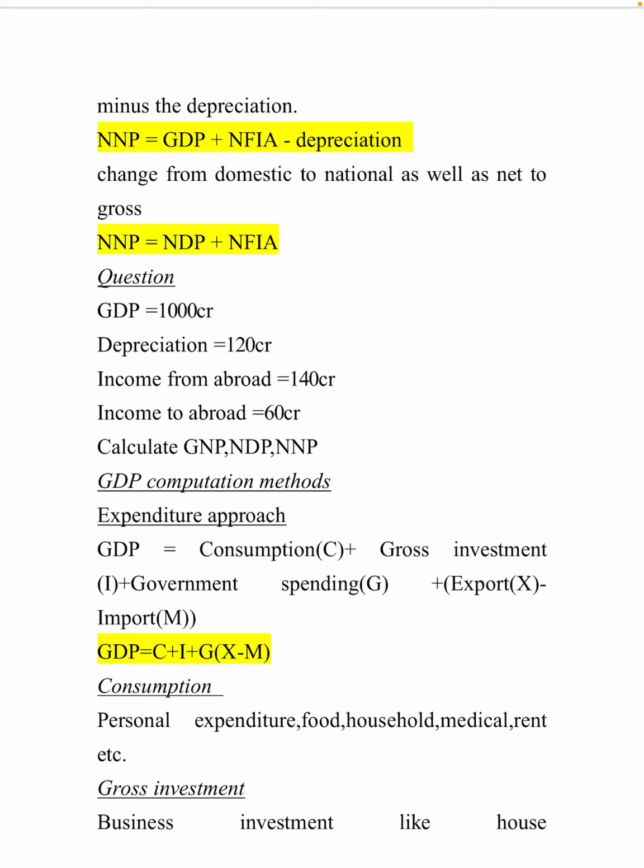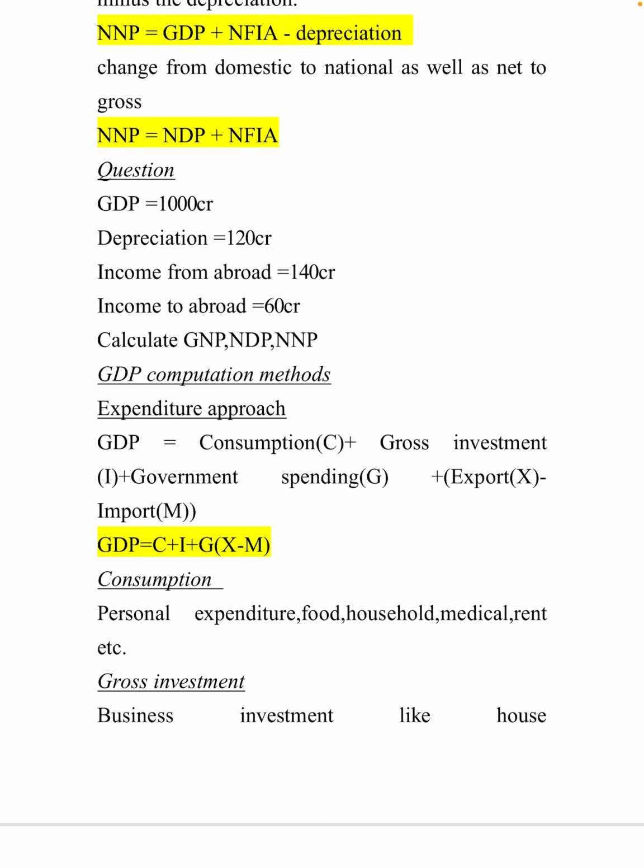Similarly, NNP. We have P only same. N is also changing. N to G and N to D both are changing. So what will happen? Plus NFIA minus depreciation both will come. Then NNP we have to calculate. N and P is same. Only national we have to get, so we will add NFIA.